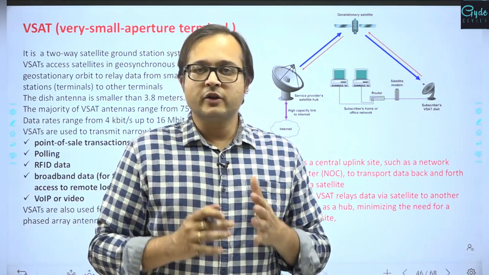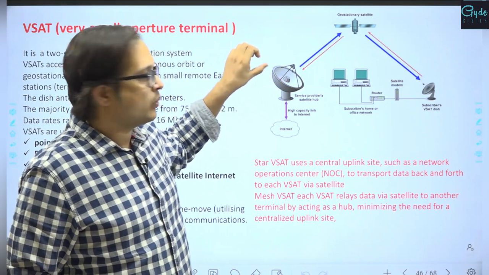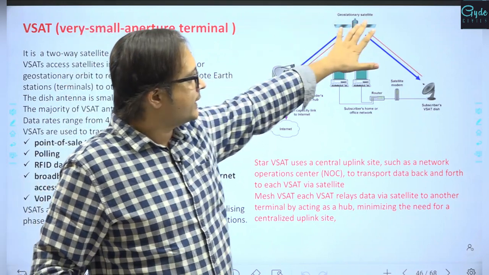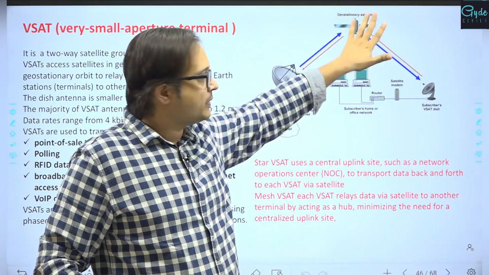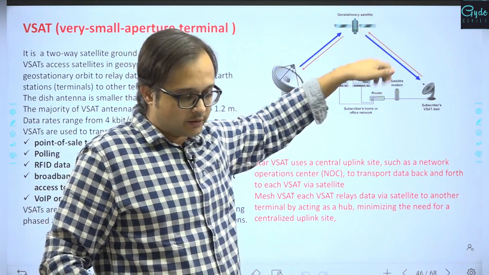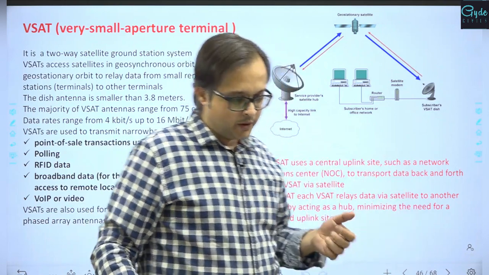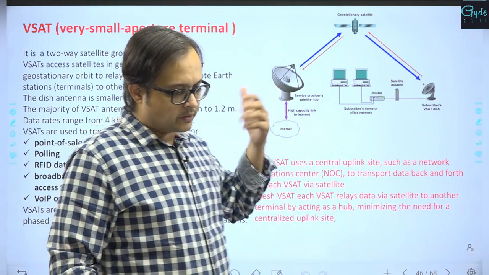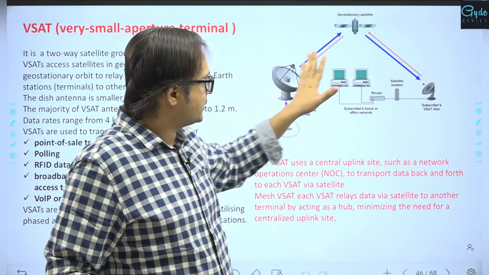In very small aperture technology, the relay from one station is mediated through a geostationary satellite, or a satellite nearly placed in the geostationary orbit, or it can also be a geosynchronous satellite.